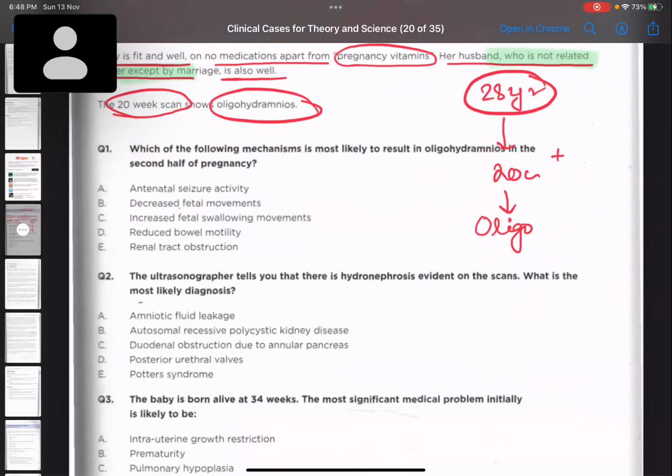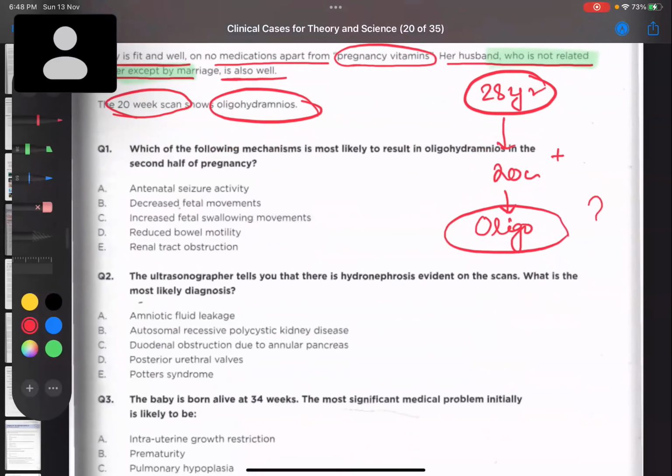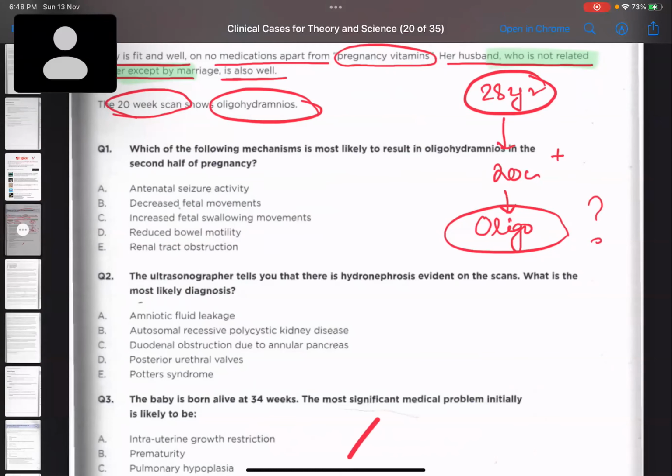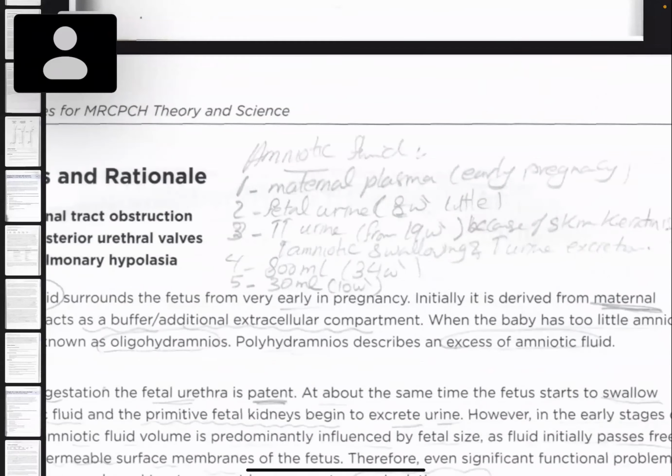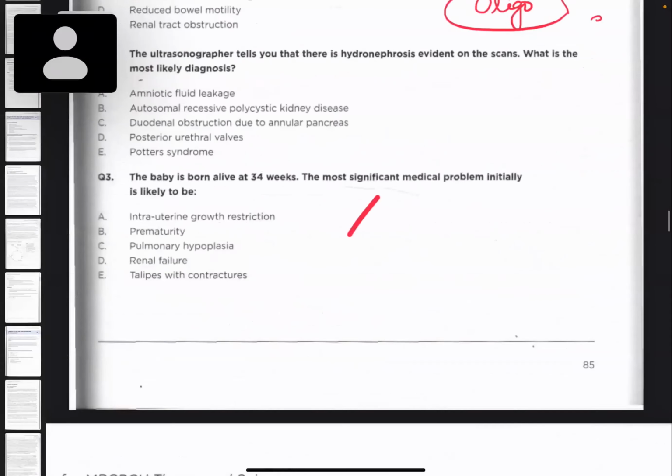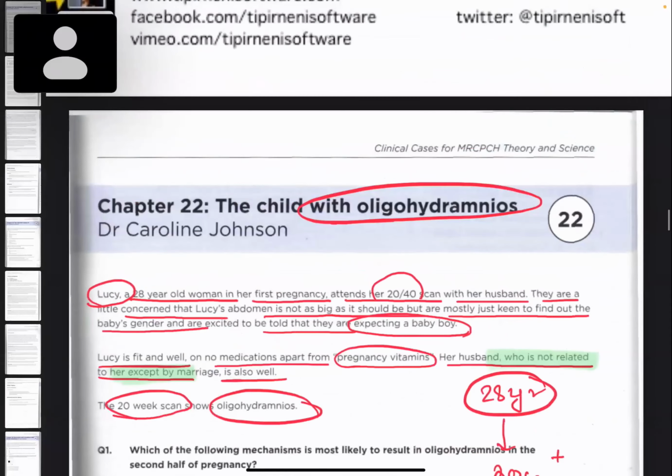Now, what is the cause of this oligohydramnios? Because she does not have any history. She's well and good, the husband is also not a relative, and she has not been taking any medications. Now we are going to study what the cause of her oligohydramnios is, or how this oligohydramnios is related. Okay, let me share the white screen.